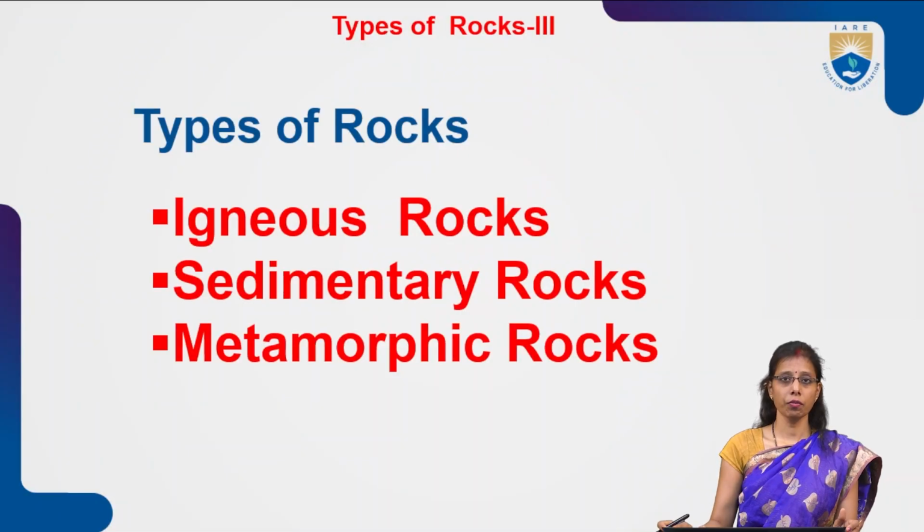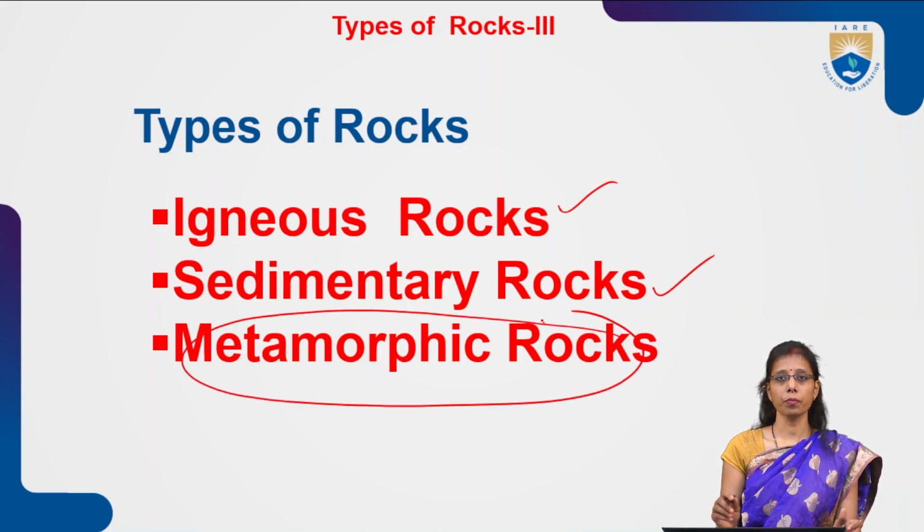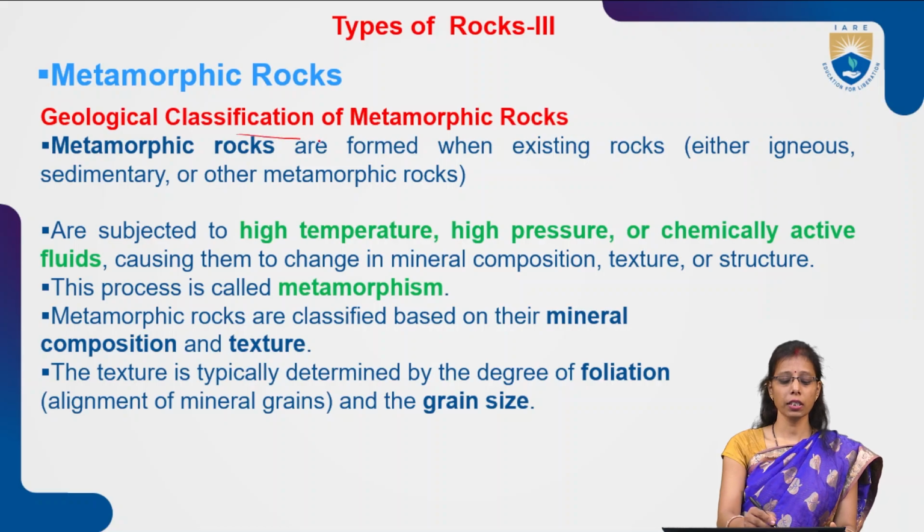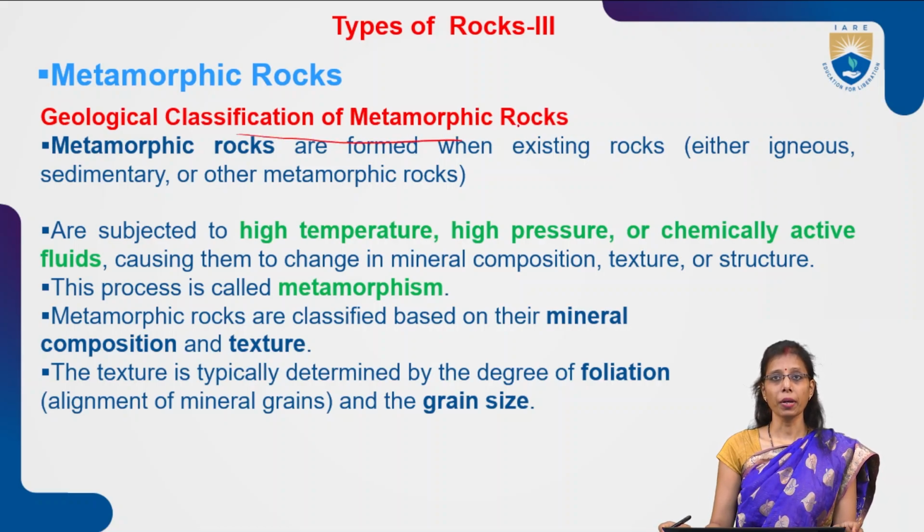In this lecture we will learn how many types there are based on formation, how they are formed, and their applications in various fields. First of all, the geological classification of metamorphic rock.